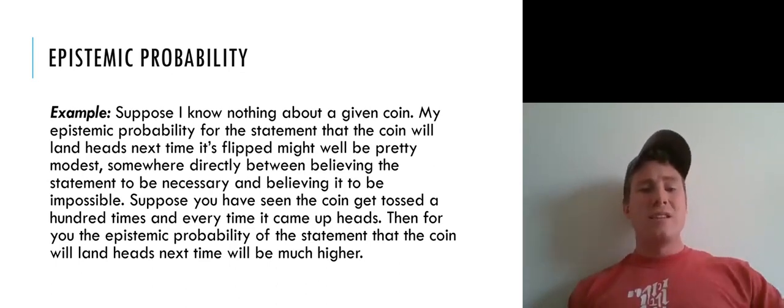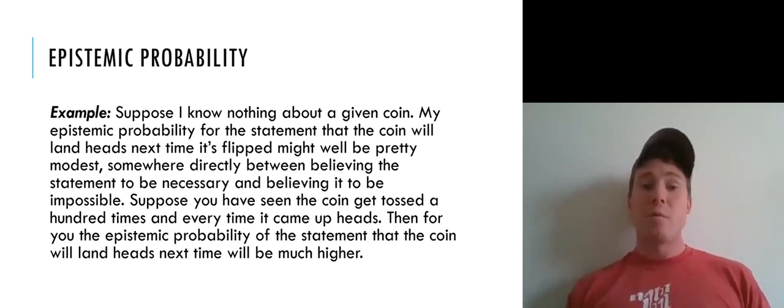Now suppose that instead you have seen the coin get tossed 100 times, and every time it's come up heads. Then for you, the epistemic probability of the statement that the coin will land heads next time is presumably much higher than it is for me. I have a modest epistemic probability because I have less information, and you have a lot more information that really points in the direction of the coin being biased towards heads. So you're going to have a much higher epistemic probability for that statement.